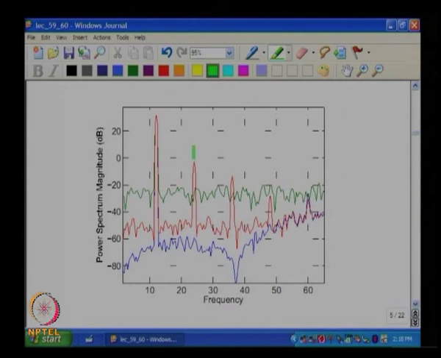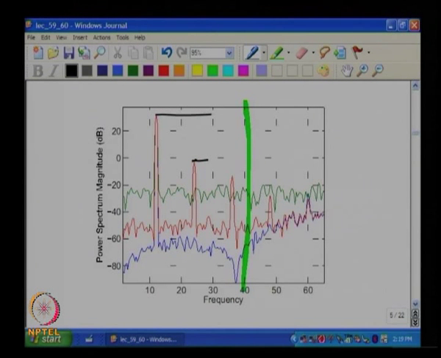And please note that since this is a log scale, if you find the SNDR in this signal band for instance, for the case where you do not do anything at all, you will be limited by distortion because this peak is on the average some 60 to 80 dB above the quantization noise floor.